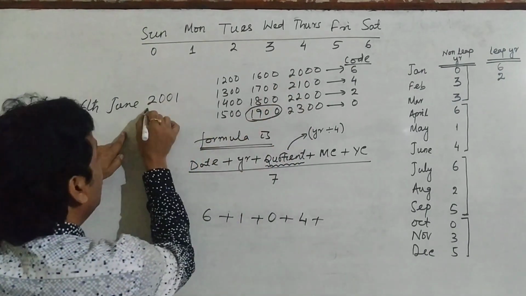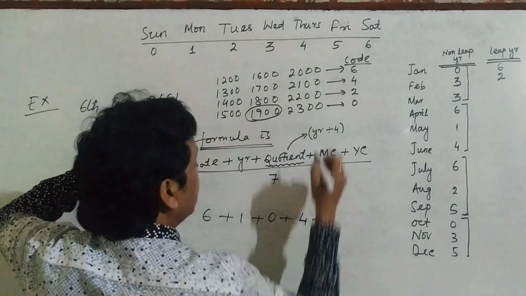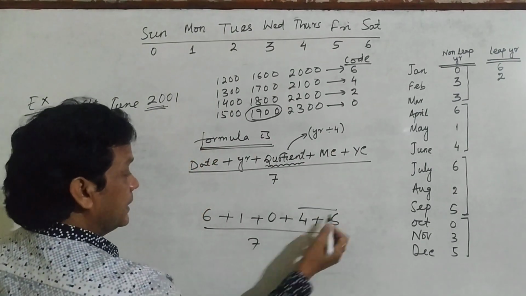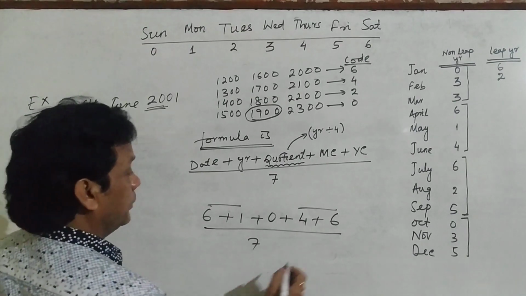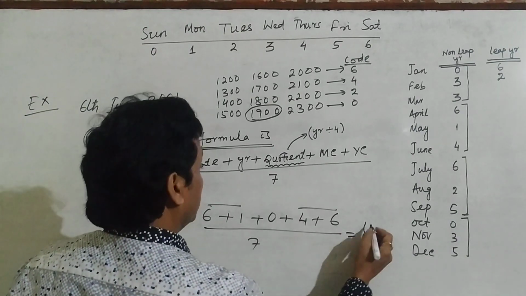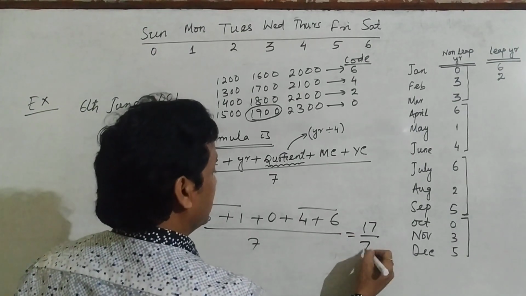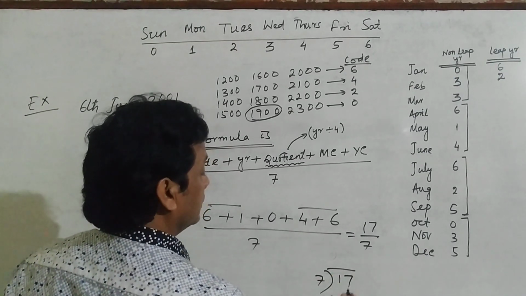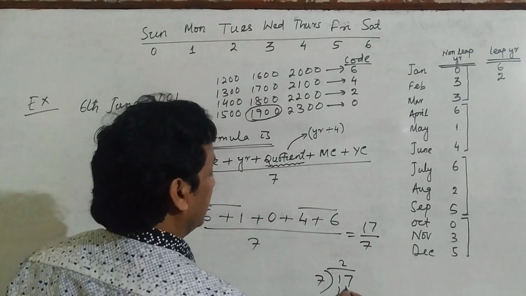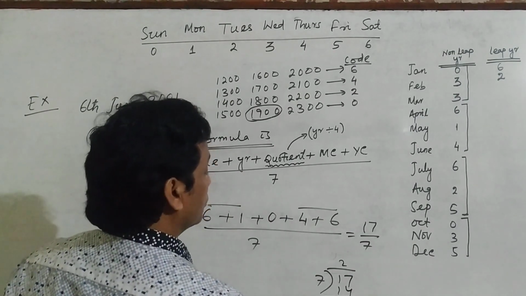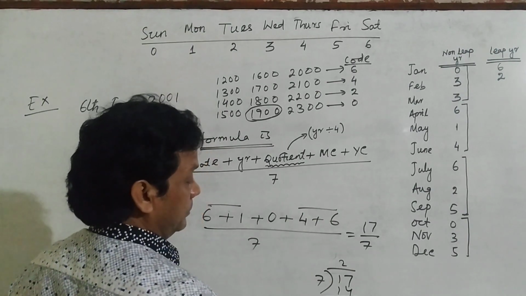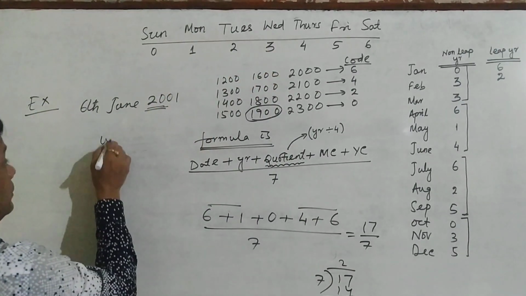That means 20. For 20 it is 6, divided by 7. And here it is 10 plus 7. That means 17. 17 by 7. And it will divide 17 by 7. 7 into 2 is 14. So the remainder is 3. So the day whose corresponding code is 3 is your answer. That means Wednesday.